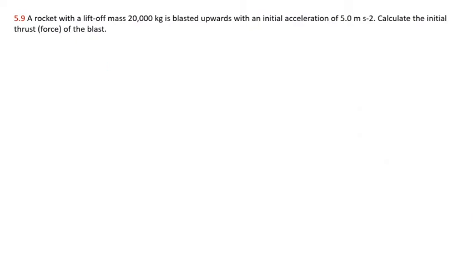Question number 9. A rocket with a liftoff mass of 20,000 kg is blasted upward with an initial acceleration of 5 meter per second square. Calculate the initial thrust of the blast. Okay, why are they given the initial liftoff mass?